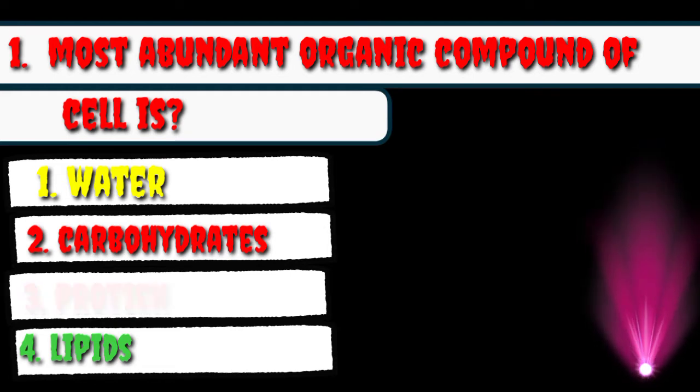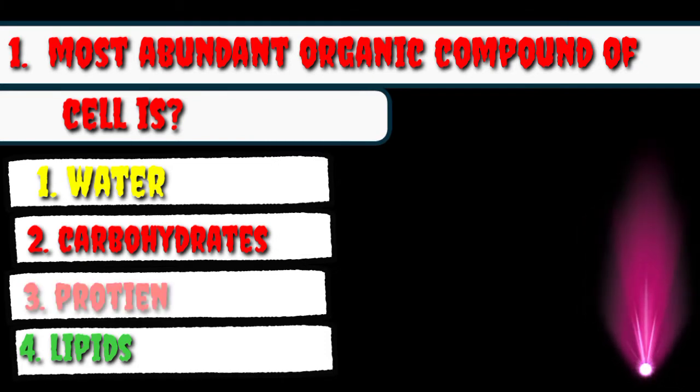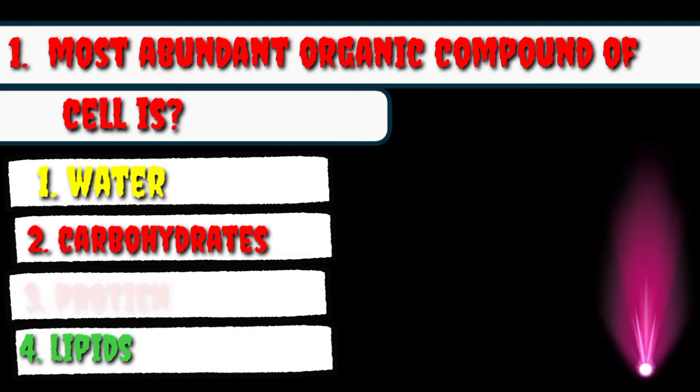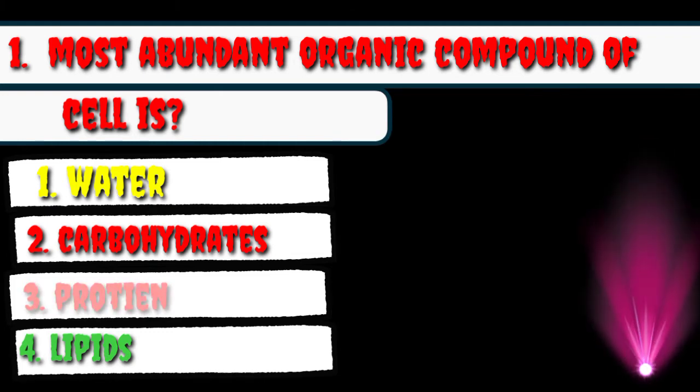Our first option was water, and we know that water is inorganic compound, and here they want the most abundant organic compound, so water is incorrect option. And the second is carbohydrate. Carbohydrate is organic compound, but the ratio of carbohydrate in cell is about 3%. And then protein is also organic compound, the ratio of protein is 18% in cell. And then lipid is also organic compound, the ratio of lipid in cell is 2%. So our correct option is protein. Water is present about 70% in cell, but water is inorganic compound, so that's why water is not our correct answer.